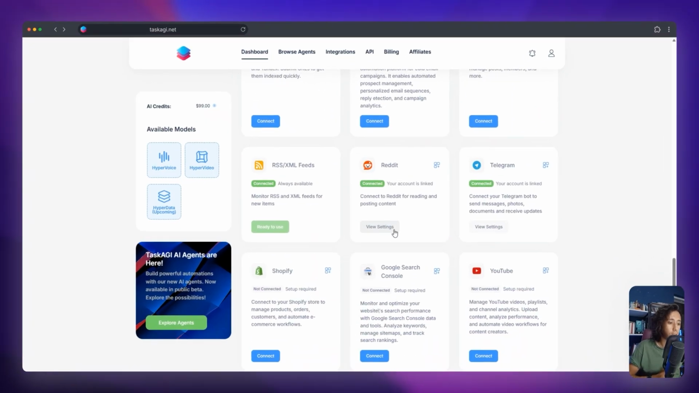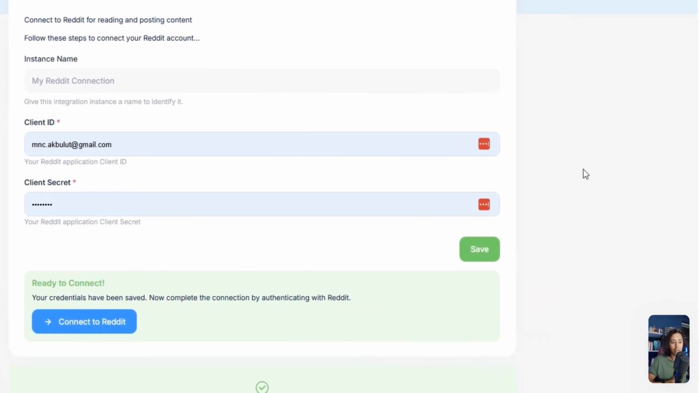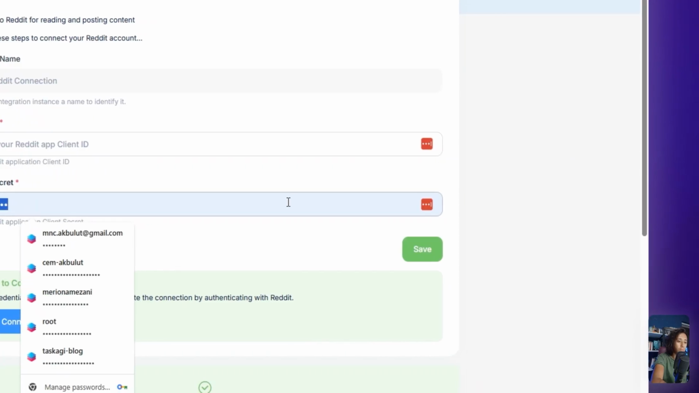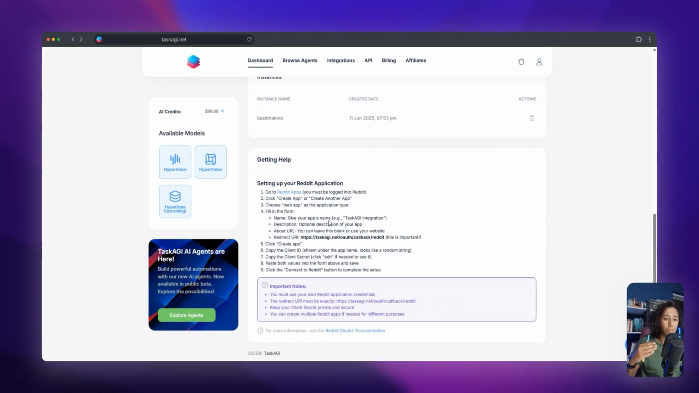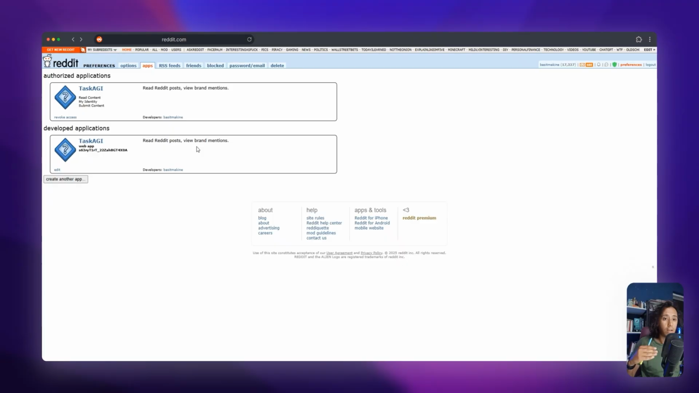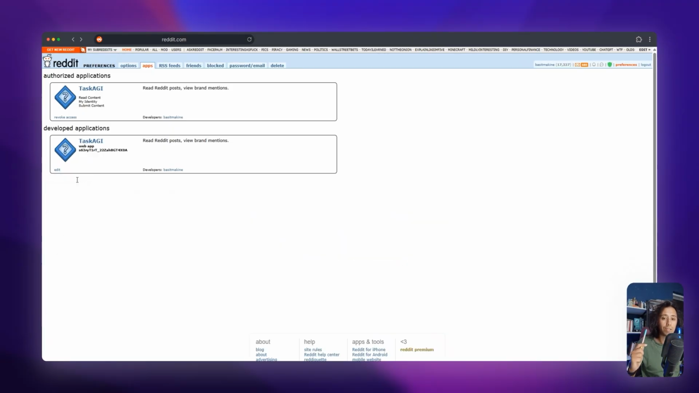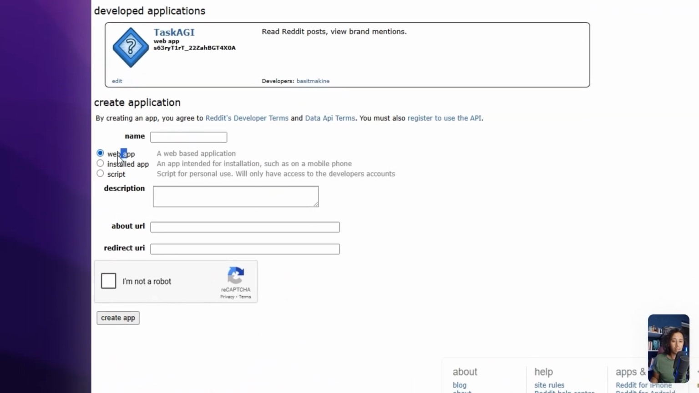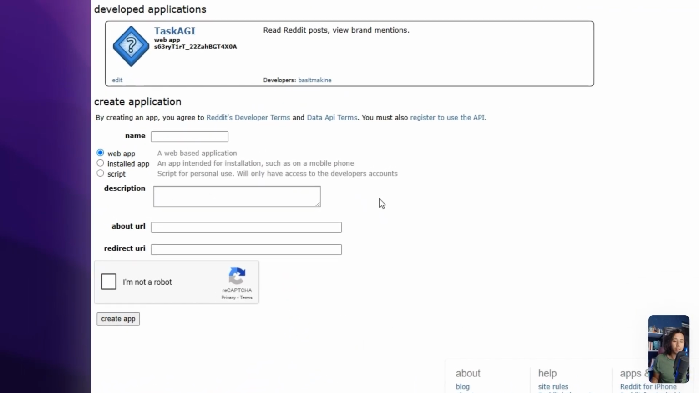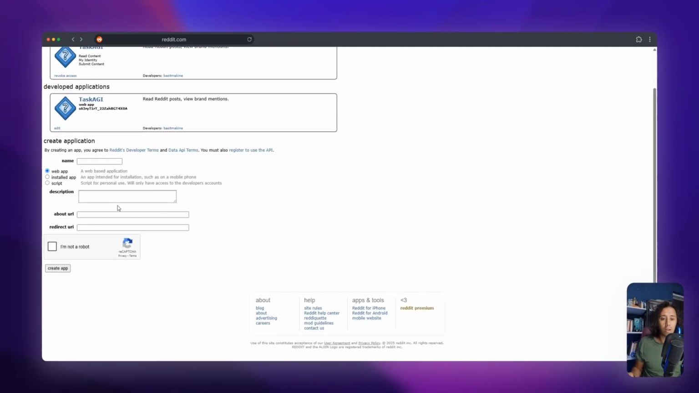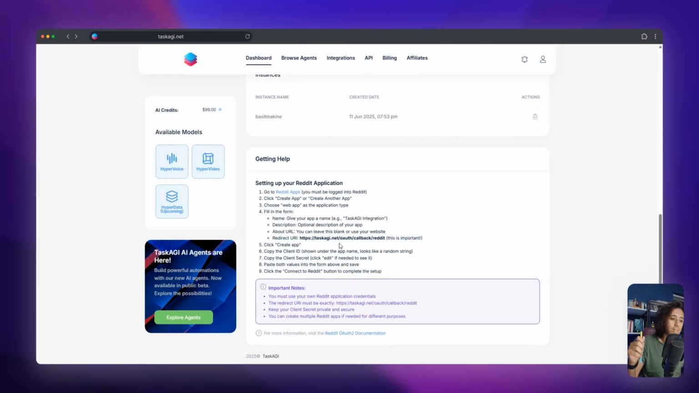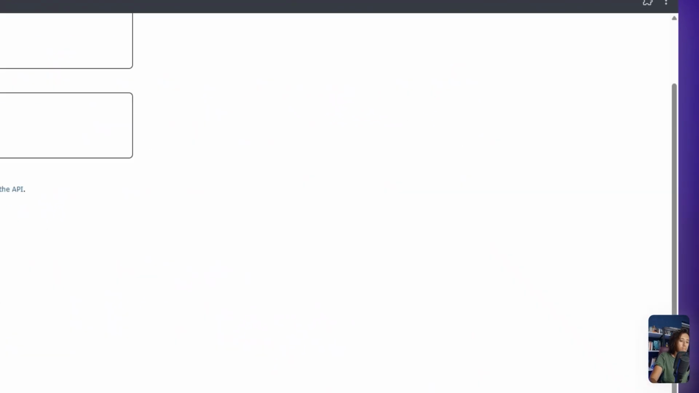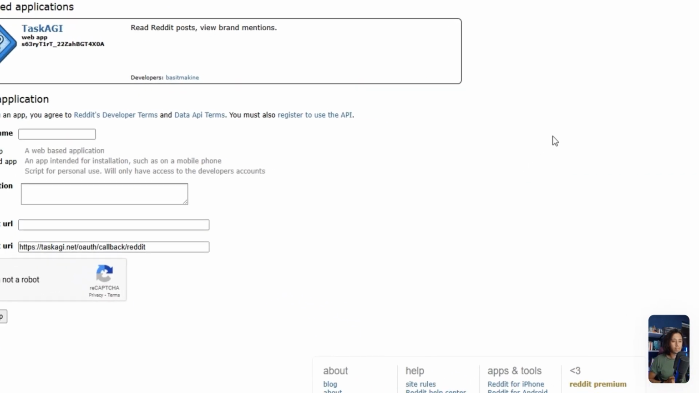Let's get started with Reddit. I already have an account connected, but basically you're going to have to go to this application page on Reddit and create a new app. Just enter your details such as name and select the web app. Enter a description and about URL, which you can leave empty. But most importantly, for the redirect URI, you have to enter this. Simply copy and paste it just like it is.